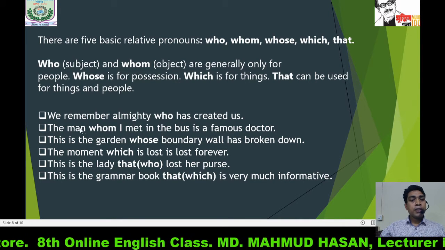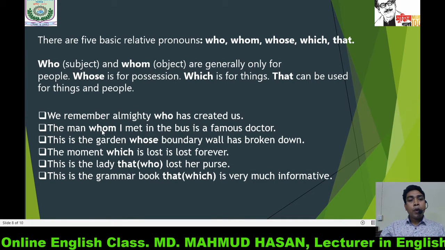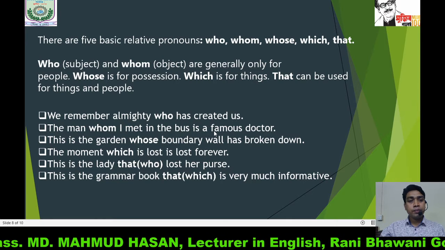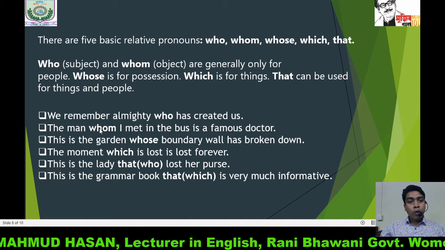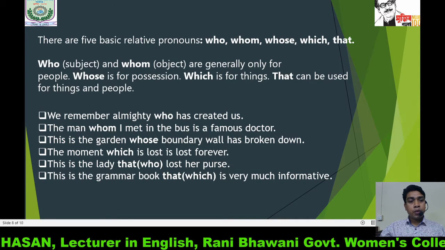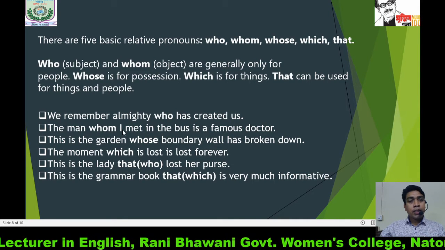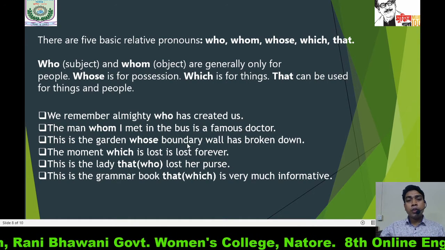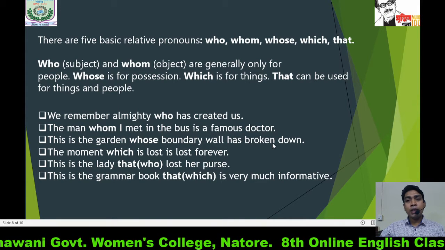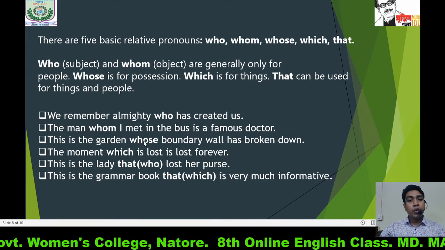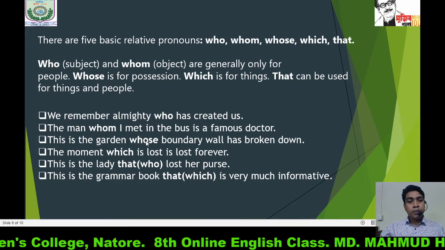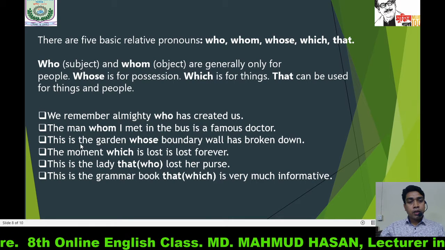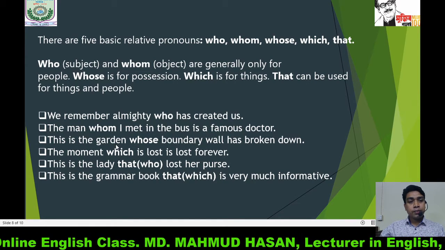clause. In the same way, the man whom I met in the bus is a famous doctor. Whom is a relative pronoun. It relates to the man. This is the garden whose boundary wall has broken down. Here in this sentence, whose is a relative pronoun and whose relates to the word the garden.